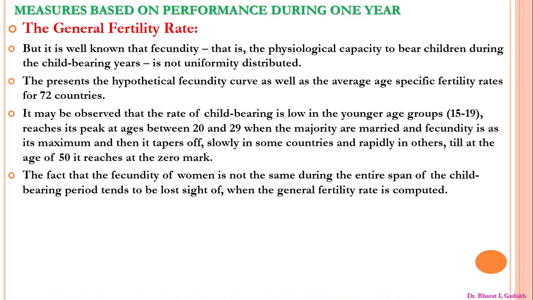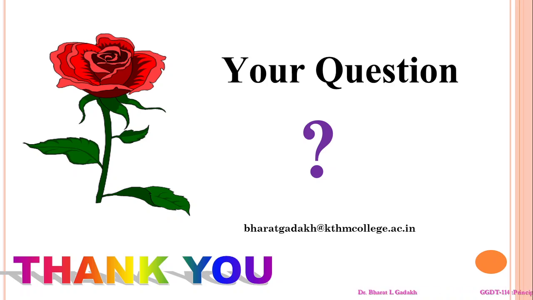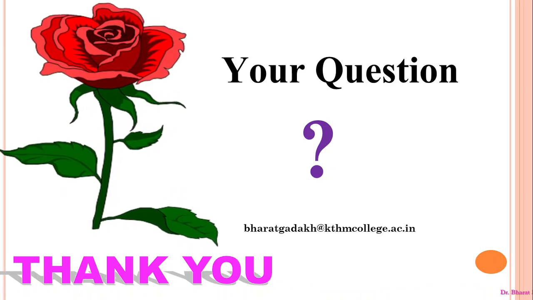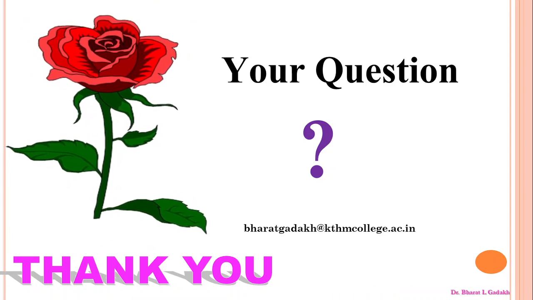This fact tends to be lost sight of when the general fertility rate is computed, and for that reason the rate is not considered a very effective refinement. A further refinement in the measurement of fertility is incorporated when age-specific fertility rates are computed. Students, today we discussed the basic measurement of fertility on the basis of three sources: vital registration, census, and survey. These are the two concepts, crude birth rate and general fertility rate, for measuring fertility.